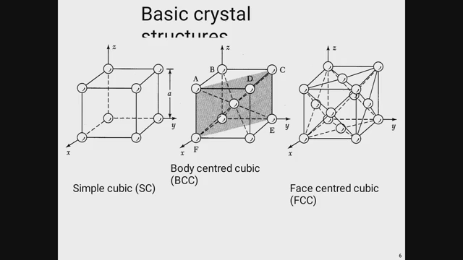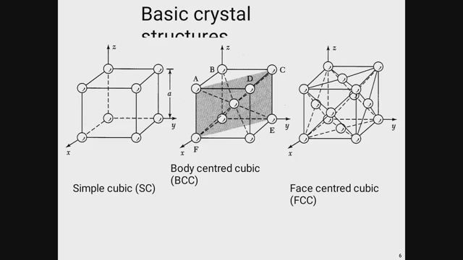This is a crystalline structure, figure 1, a three-dimensional crystalline structure represented in this slide. Each corner is reserved by a round circle, and this round circle is nothing but an atom. That means there are 1 2 3 4 5 6 7 8 atoms present in a simple cubic structure.